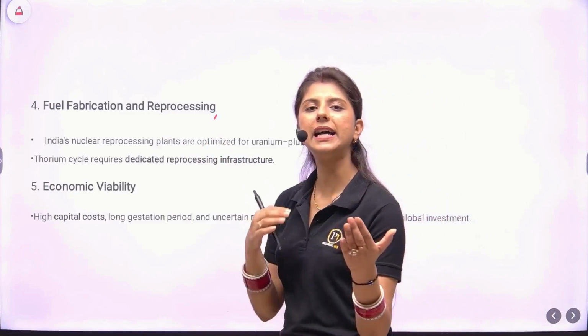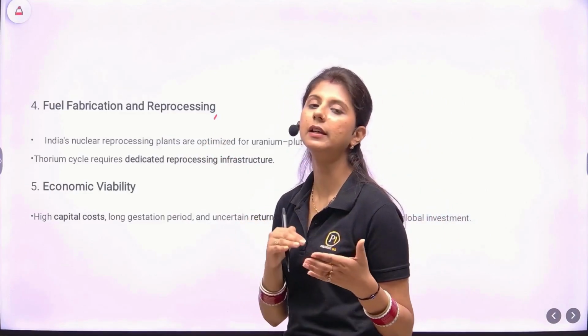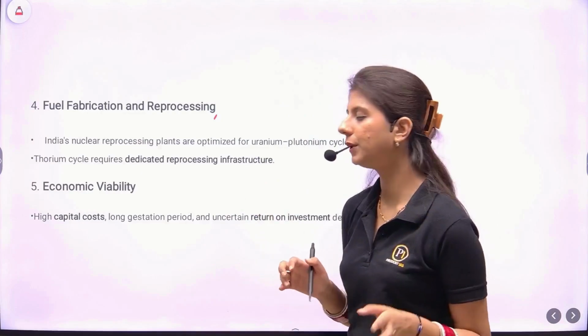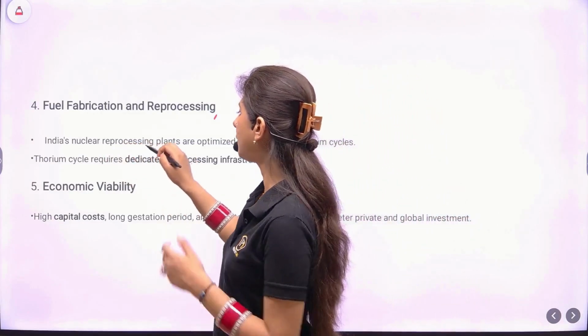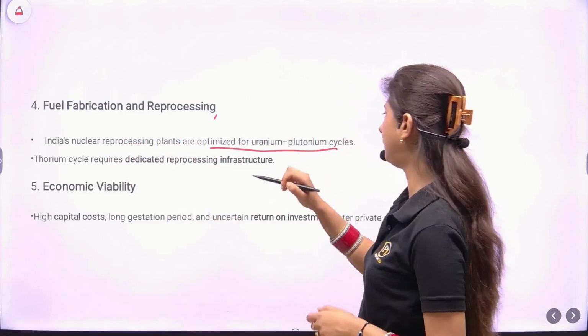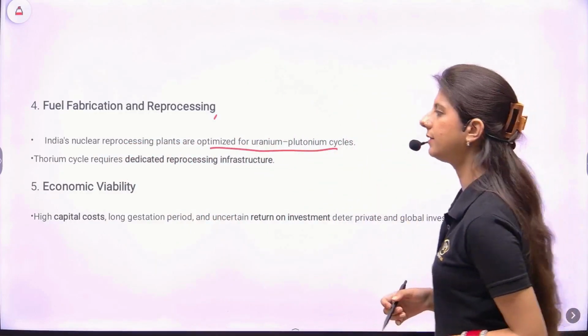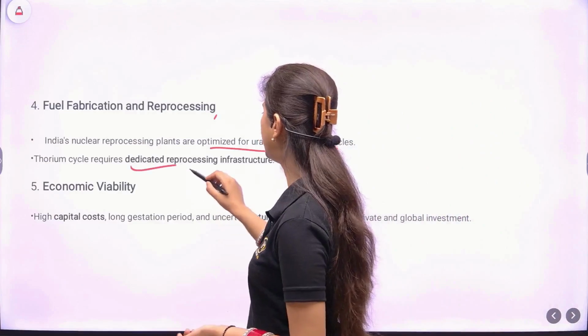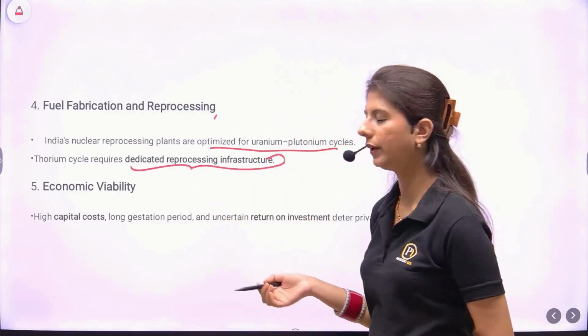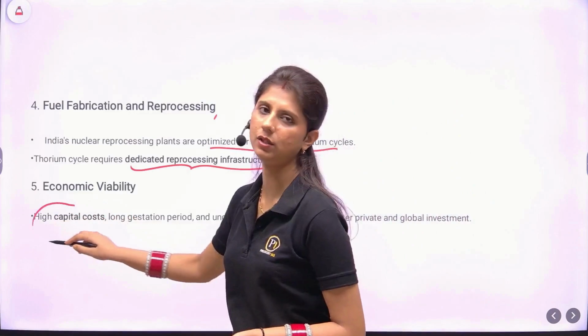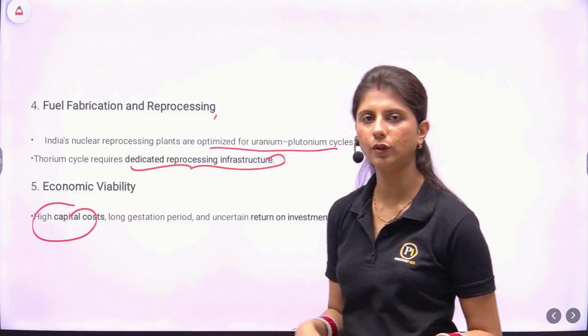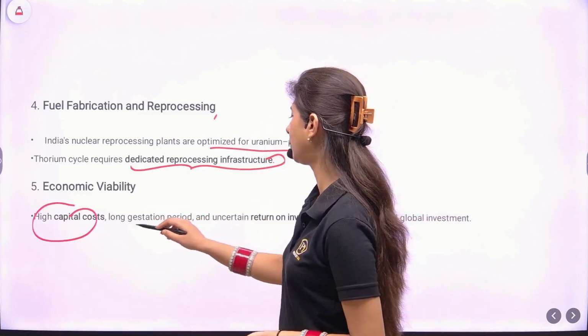So keep as many dimensions as possible in the answer and explanation in brief. India's nuclear reprocessing plants are optimized for uranium-plutonium cycles. Thorium cycles require dedicated reprocessing infrastructure. Now again, economic viability: high capital cost, a very common challenge and issue in all the reactor programs.